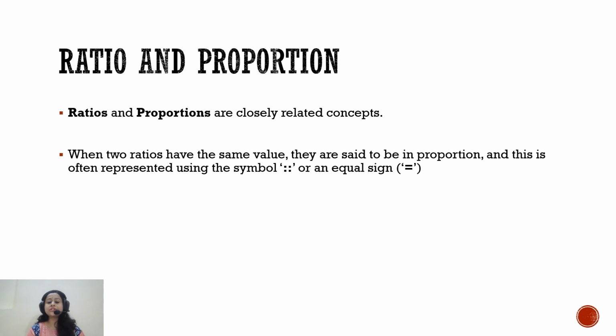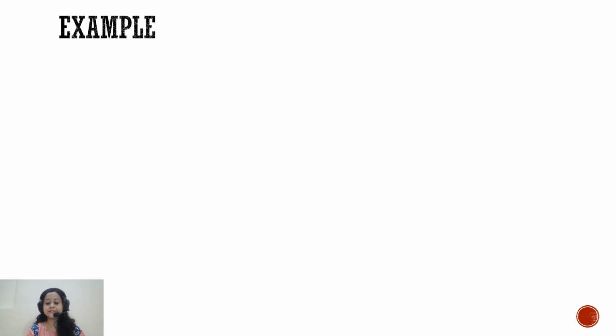So this is proportion. From our previous discussion, it is very clear that ratio and proportion are very closely related concepts. Suppose there are 4 numbers and two ratios are constituted based on the four numbers, and if they are directly proportional to each other, we can express that particular proportion by an equal sign or colon, right? I will show it in this example.